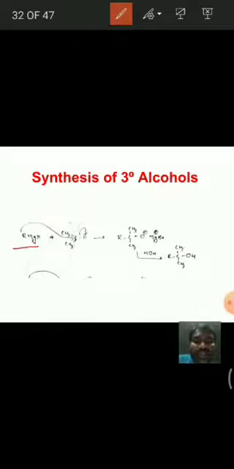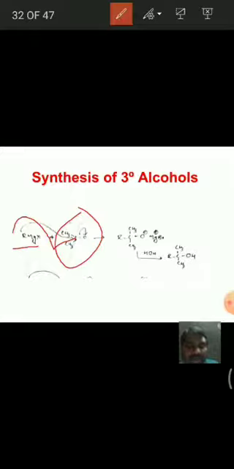We know that ketones have the general formula RC=O R'. Here, this is an acetone molecule having 2 methyl groups attached to the carbonyl carbon. The alkyl group attacks the carbonyl carbon, so the R group is attached, and to this carbonyl carbon 2 methyl groups are already attached, and this is the alkoxide ion.